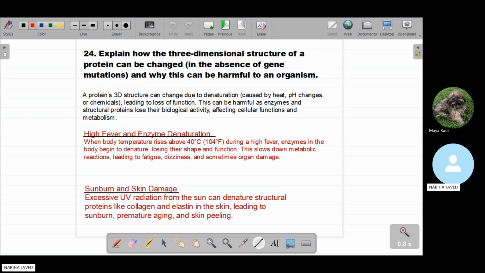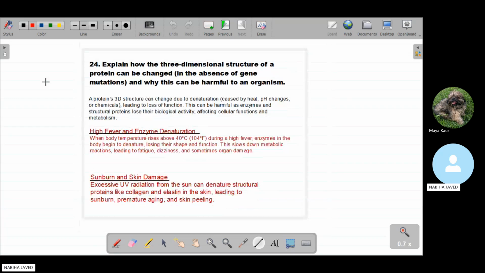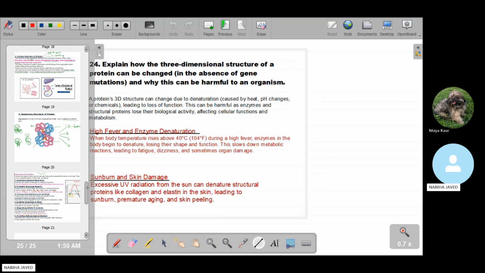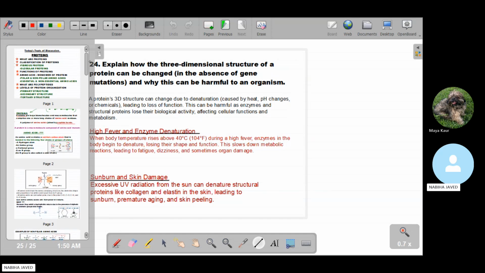So this is the last question from the learning checkpoint, and this is where our topic of protein is completed. If you have any query, please ask me.